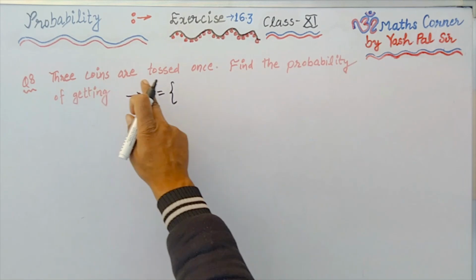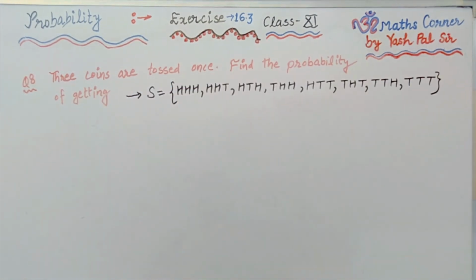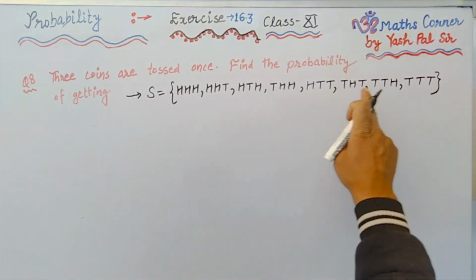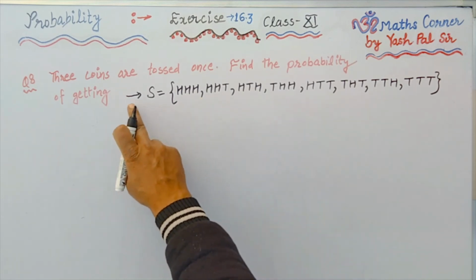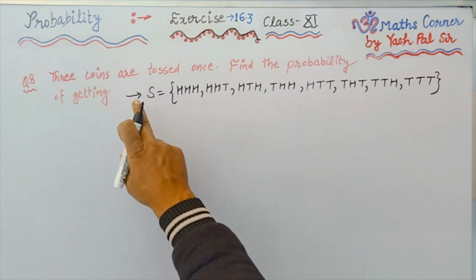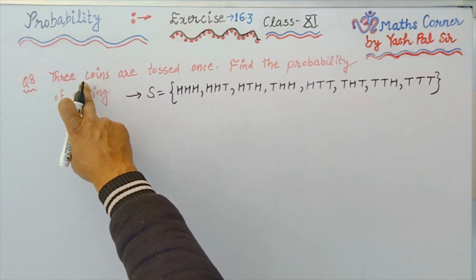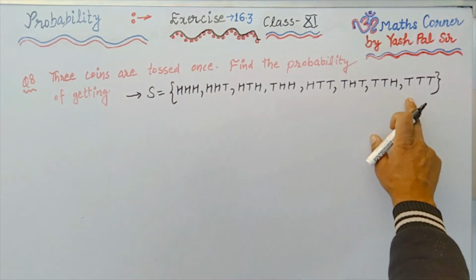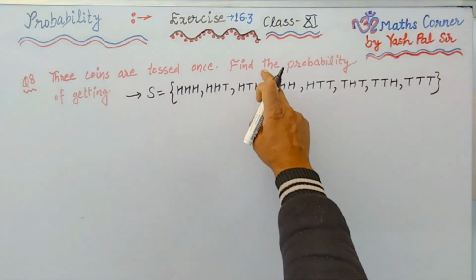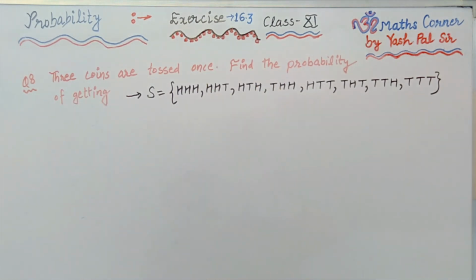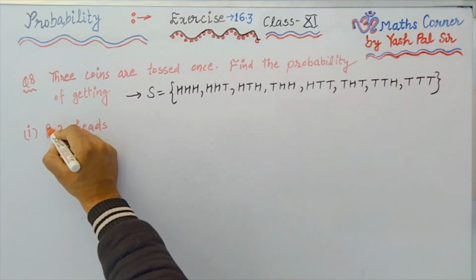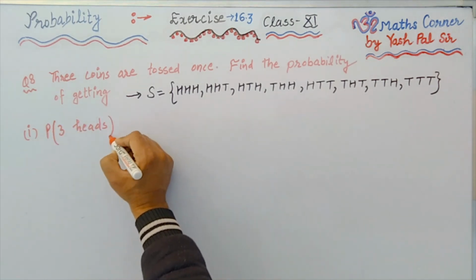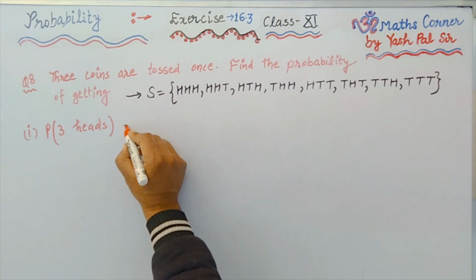Now question number 8. 3 coins are tossed once. Find the probability of getting the following. First of all, we need the sample space. What should be the sample space when 3 coins are tossed once? These are the possible outcomes when coins are tossed once. Okay, these are the possible outcomes in the sample space.